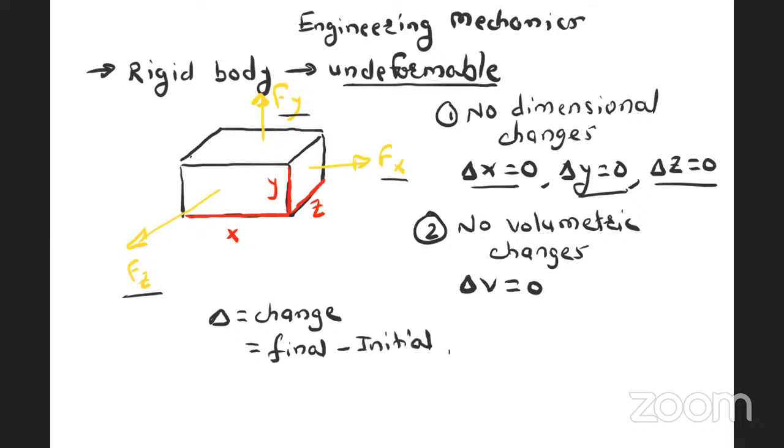And in this engineering mechanics subject, we are going to see rigid body. Rigid body means even after application of a set of forces, the body will not deform. That means there is no dimensional change, as well as no volumetric change in the body. The final and initial dimensions are the same even after application of forces. This is the meaning of rigid body mechanics.